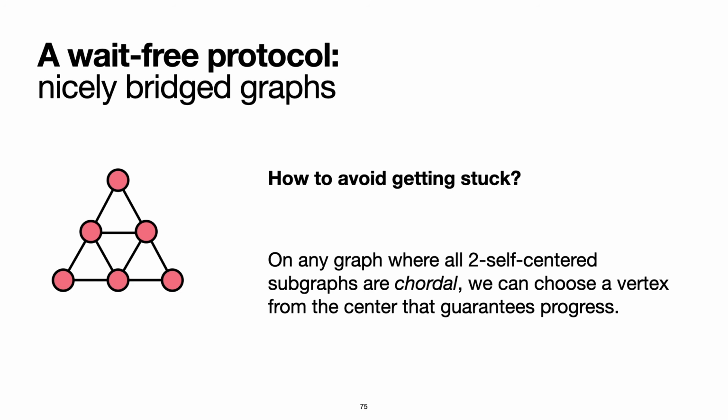However, if all such two self-centered subgraphs of G are chordal, then we know how to guarantee convergence. This is because for chordal subgraphs, there is a way to choose a vertex in the center of this subgraph in a way that will guarantee progress. The details of this final step are given in the full version of the paper.